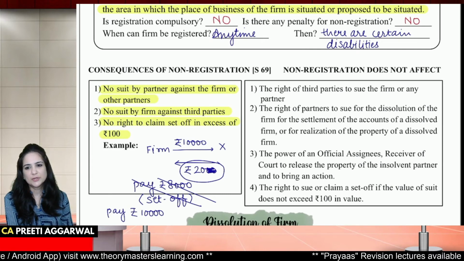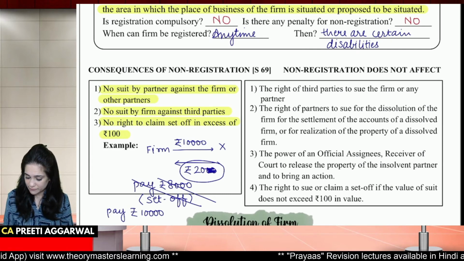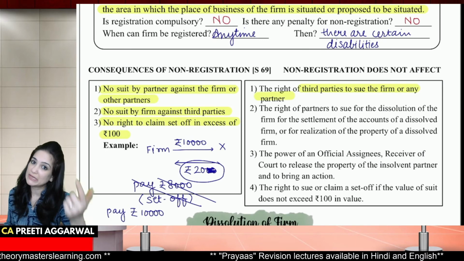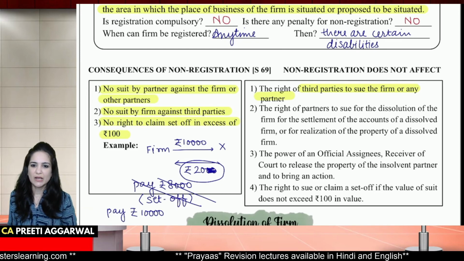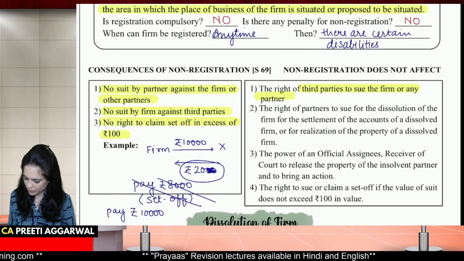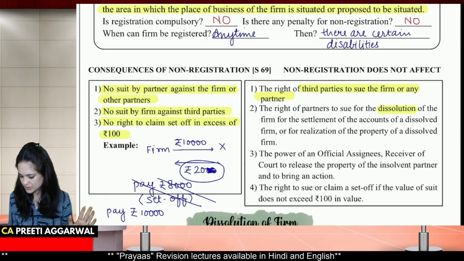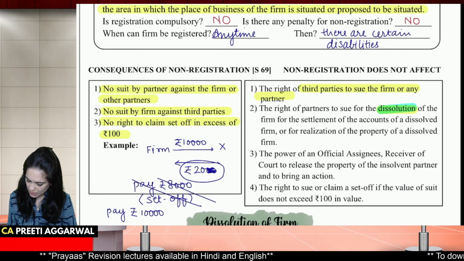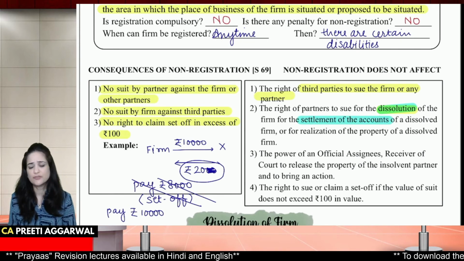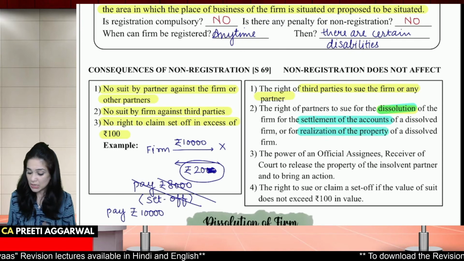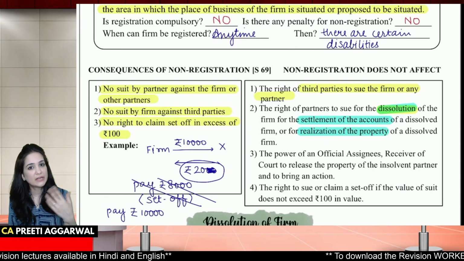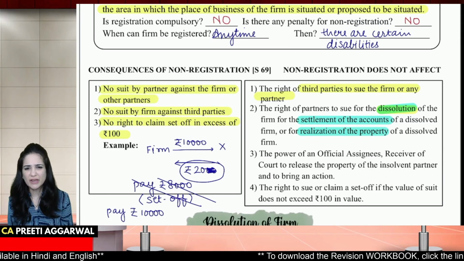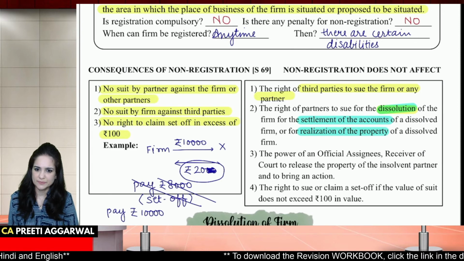So non-registration will not affect the right of a third party to sue the firm or partner. Yes, we can't sue the third party, but they can sue the firm. The right of partners to sue for dissolution: yes, you can file a case for dissolution, that is allowed. You can also get the accounts settled of a dissolved firm. You can realize the property, you can sell the property. If you don't get a share, you can even file a case because this is all at the time of dissolution. Dissolution is not affected by non-registration of the firm.